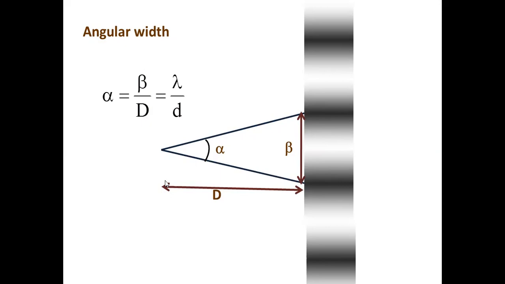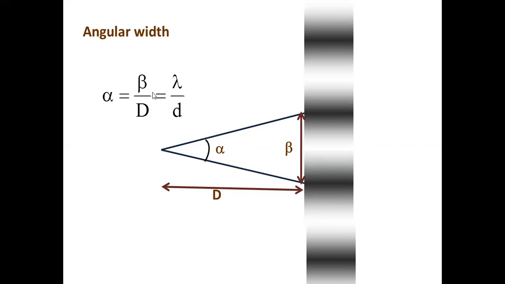You know that formula, L equal to R theta, right? Or L equal to d theta, I don't know which you apply. L is the arc length, R is the radius, and theta is the angle covered here. So alpha equal to beta by d. If you put beta equal to lambda d by d, then it's lambda by d. This is the angular width. That's how we have to do.